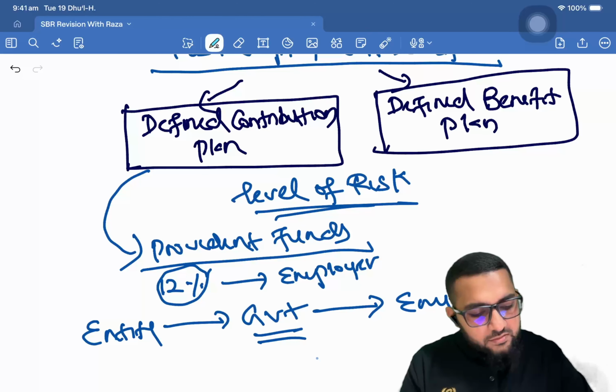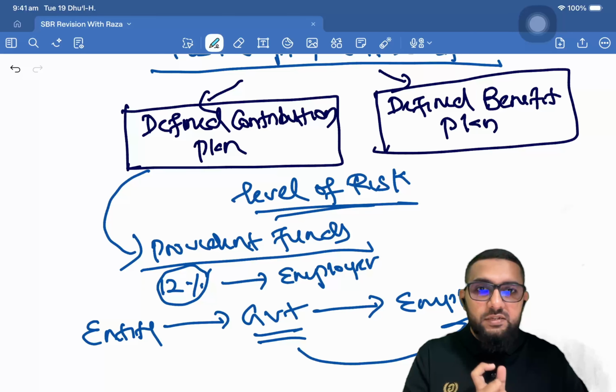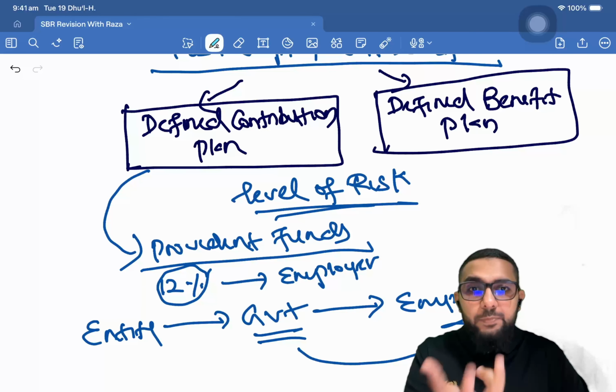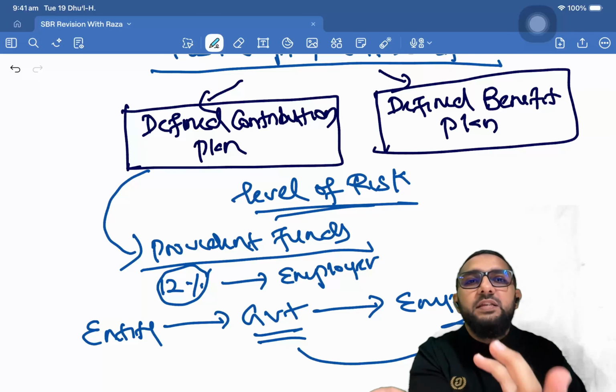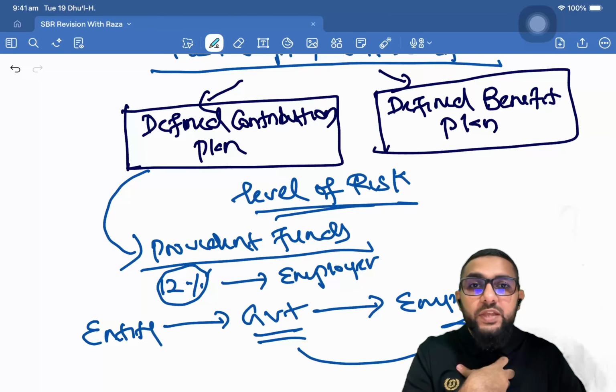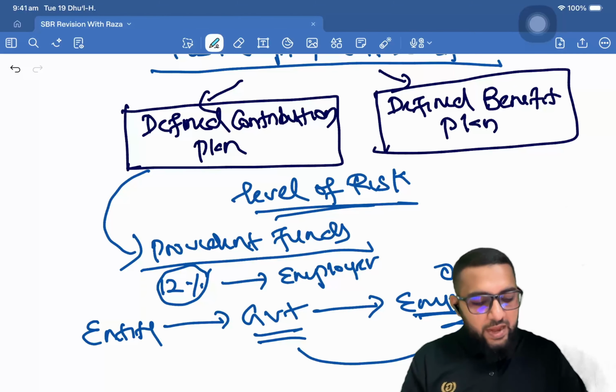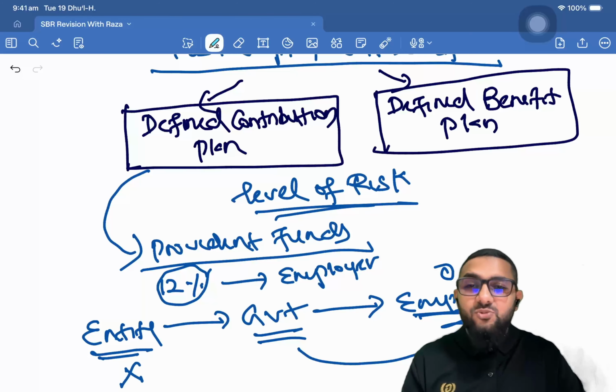Now, the entity pays this percentage to the government. Whether the government will pay the employee the same amount that was saved, or if the government becomes bankrupt or faces economic issues, the government might absorb that money for their economic recovery. If the government absorbs it for economic recovery, the employee gets zero, and the entity has no obligation.